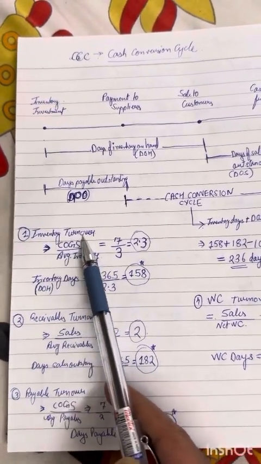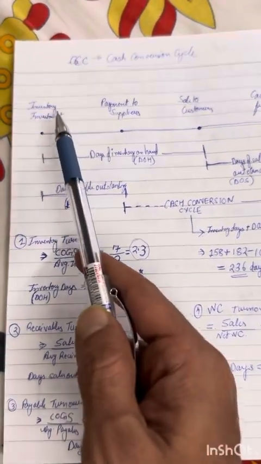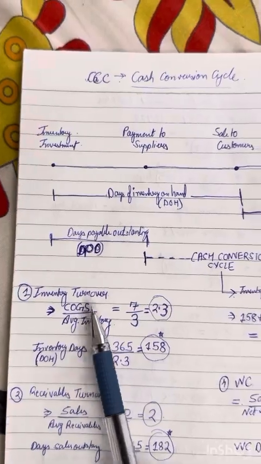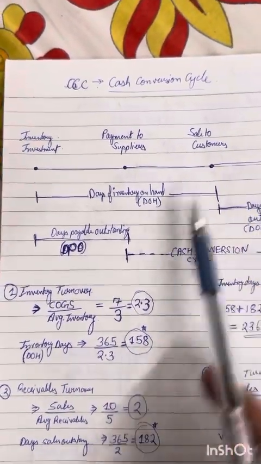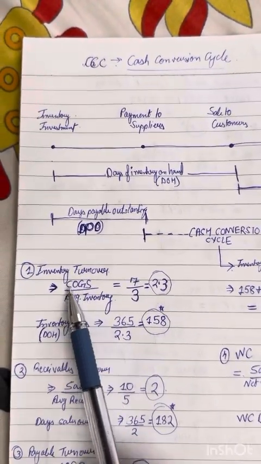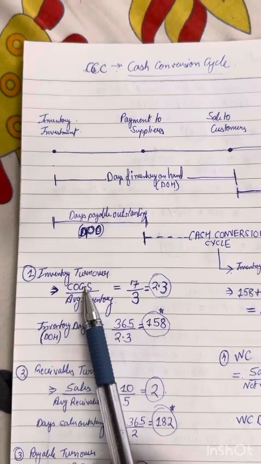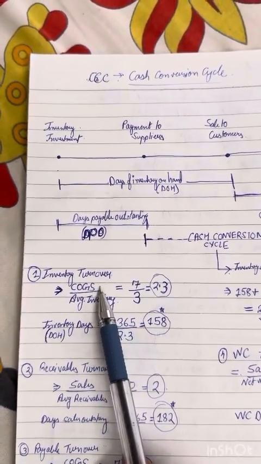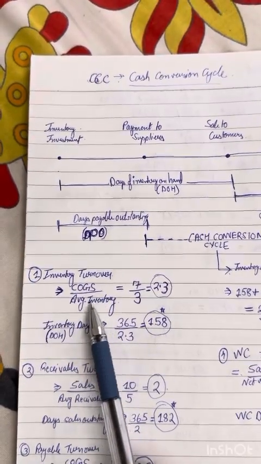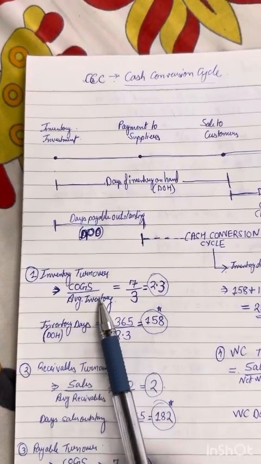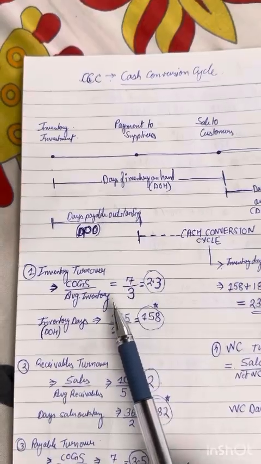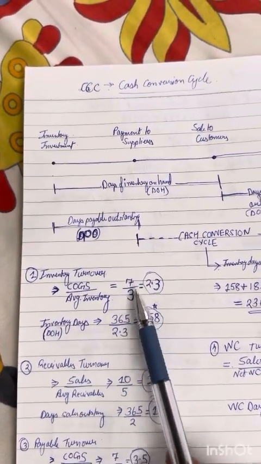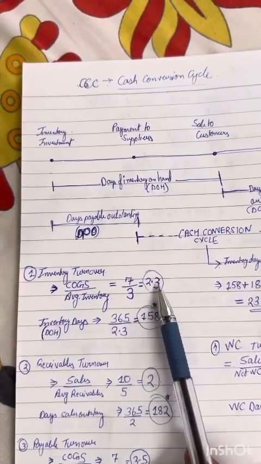We are just looking at inventory, because you have bought inventory from the supplier. The price at which you bought it from the supplier is the cost of goods sold. You are not selling it to the customers yet. The cash that has gone out of your pocket has gone at the cost price of the goods to the supplier. So the cost price of the goods, divided by the average inventory, would tell you how many times your inventory turns. Let's say the average is 3 lakhs only. I'm not going back to the example, but this tells you that the inventory was turned 2.3 times.